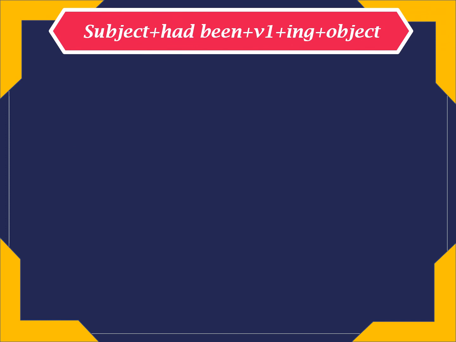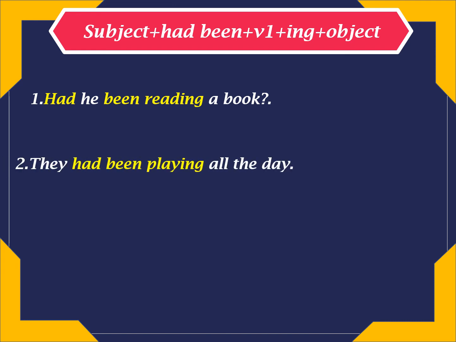The structure of past perfect continuous tense is subject, had been, V1, that is first form of the verb, plus ing, and object. Had he been reading a book? They had been playing all the day. I had been looking.